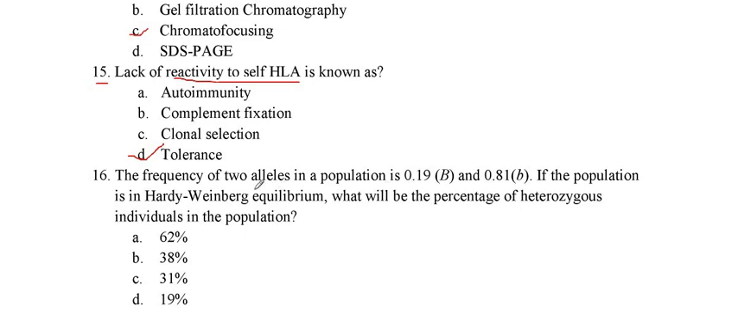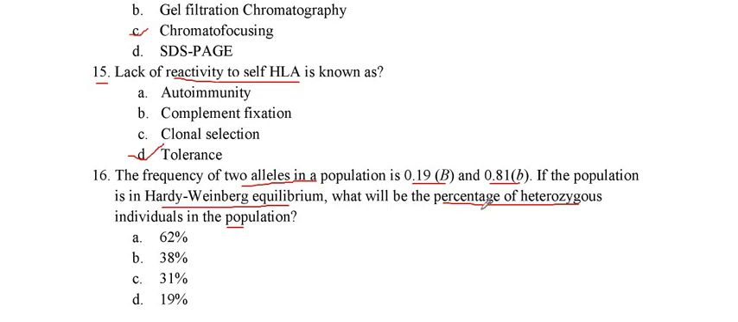In the question, the frequencies of the two alleles in a population are 0.19 and 0.81. If the population is in Hardy-Weinberg equilibrium, what will be the percentage of heterozygous individuals? So we have to tell the percentage of heterozygous individuals in a population. You know in the Hardy-Weinberg principle, if the frequency of a plus the frequency of b is equal to 1, then (a + b) squared is 1, so a square plus 2ab plus b square is also going to be 1.